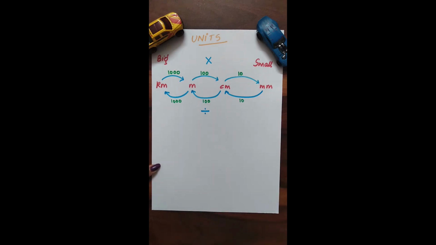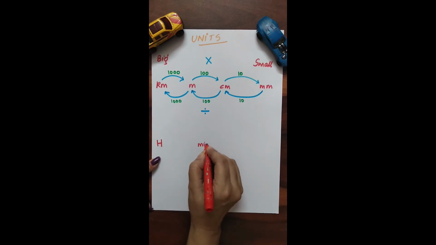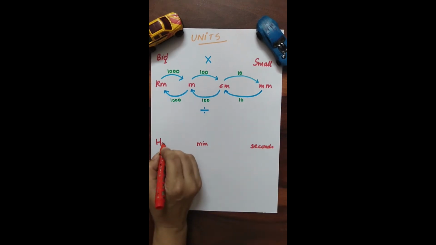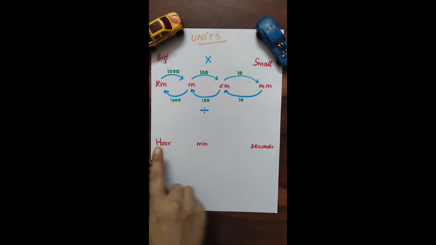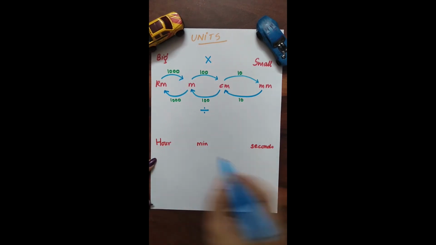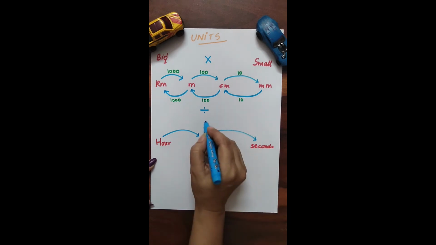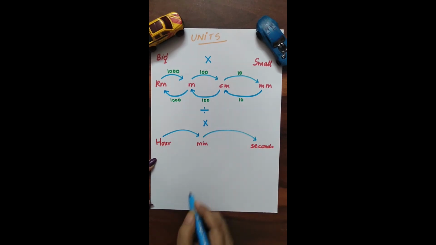Similarly, for time also we can write down hour, minutes and seconds. So again, bigger unit, smaller unit, still smaller unit. If I want to convert bigger into smaller, as I have told you earlier, I need to multiply.